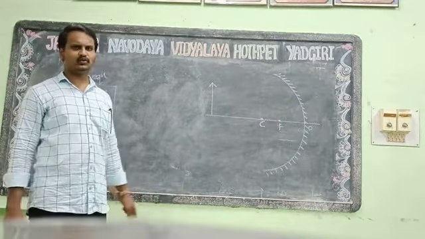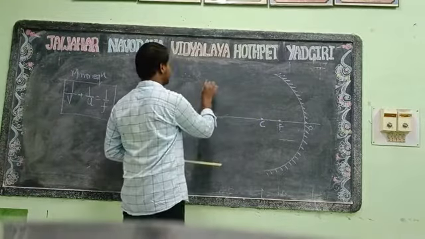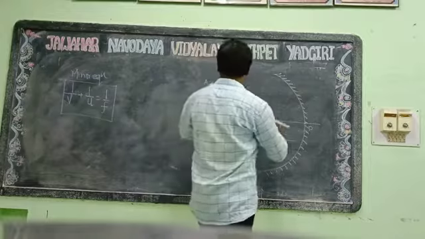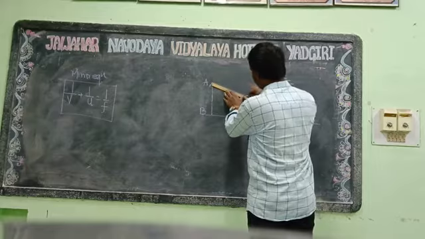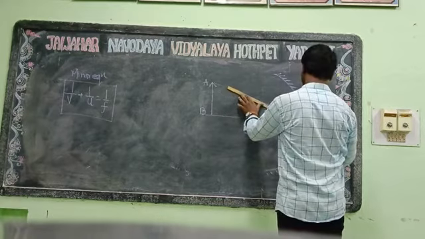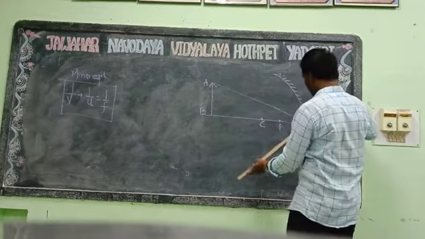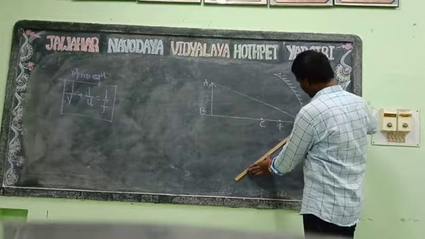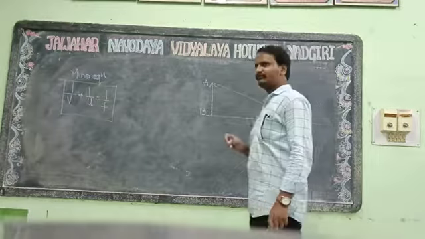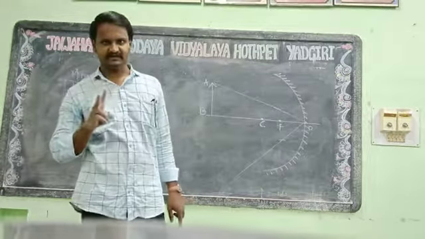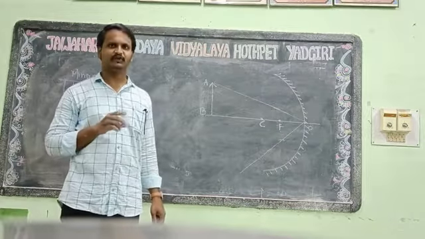Okay, you can use any two rules. Let's consider the object AB. First, the light ray strikes the pole and it will be reflected back, like this. For the formation of the image we require two incident rays, which give us two reflected rays. Where the reflected rays meet, there only the image is formed.